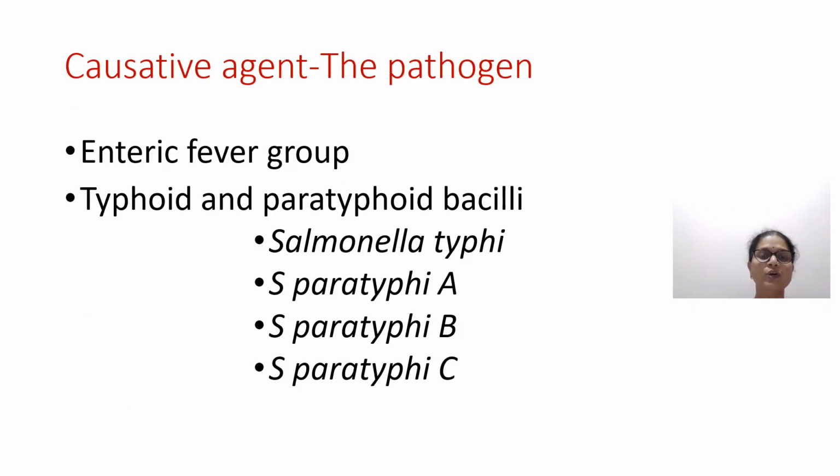The causative agent of the typhoid fever comes under the genus Salmonella. There are more than 2000 species in this genus which are potentially pathogenic. They can be broadly classified into two groups. The first group is the enteric fever group, which are exclusively human pathogens. Under that, we have typhoid and paratyphoid bacilli. And the second group is food poisoning group, which are basically animal parasites and can cause infections in humans. Here, we are going to talk only about the enteric fever group, which are responsible for causing typhoid fever.